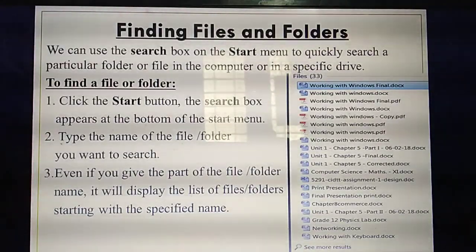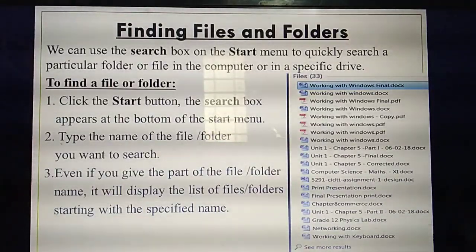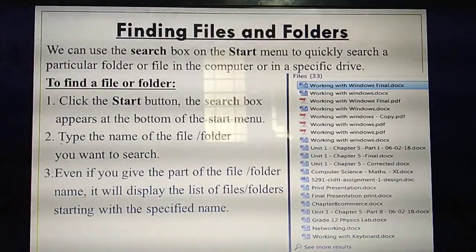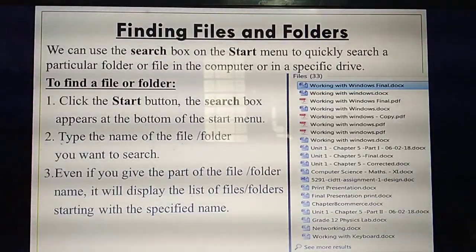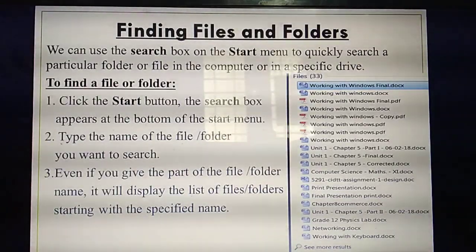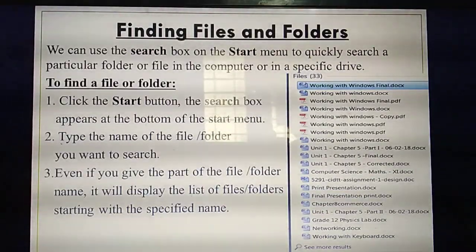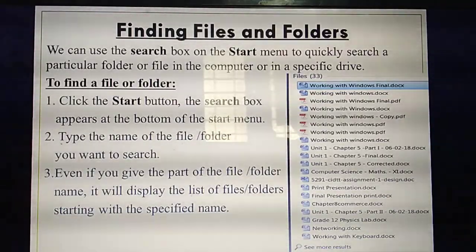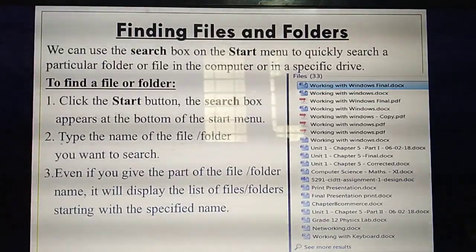For example, if the person's name is Balu, and you type B, all the contacts starting with the letter B will be displayed. Among them you can select the name, Balu, and then you can make a call. That is called find or search. Understood? Likewise, similar to that, we are going to find some files in your computer.